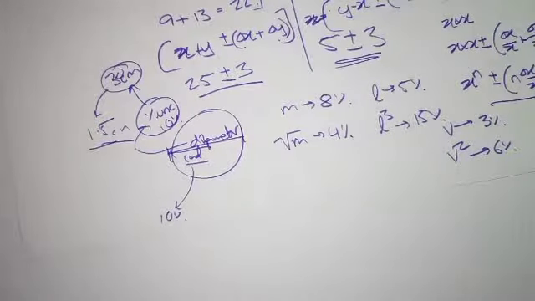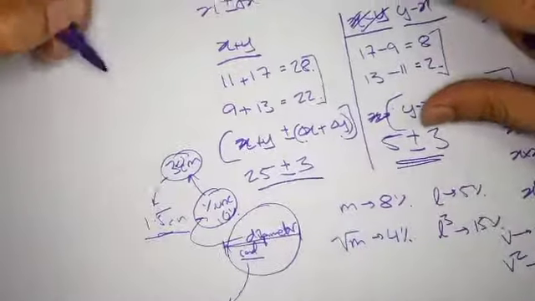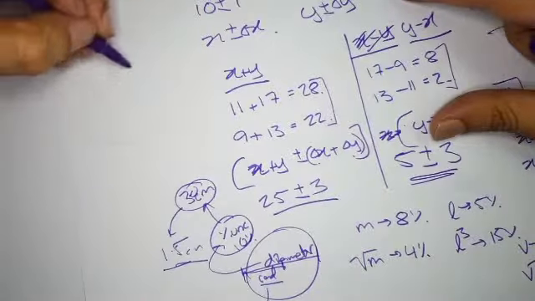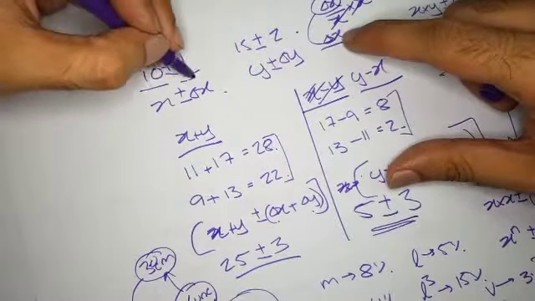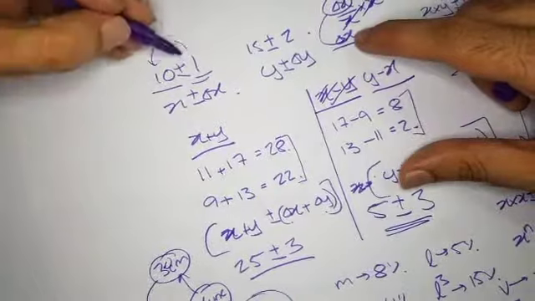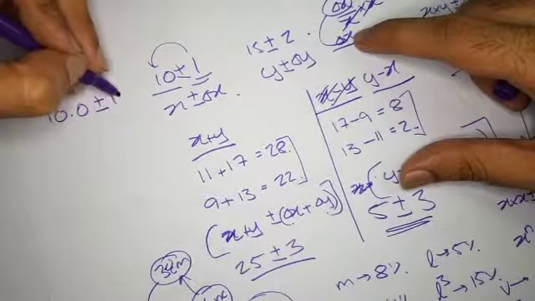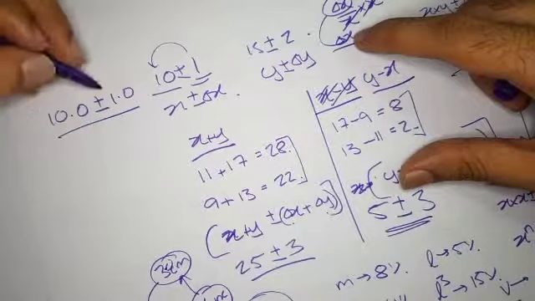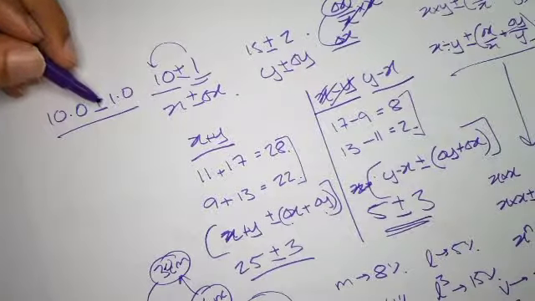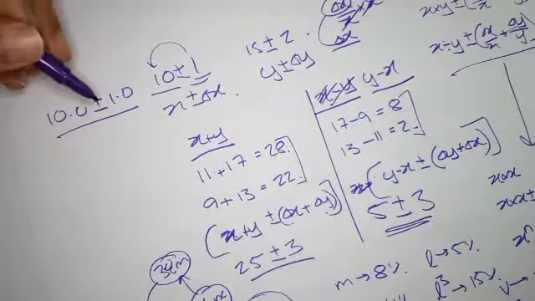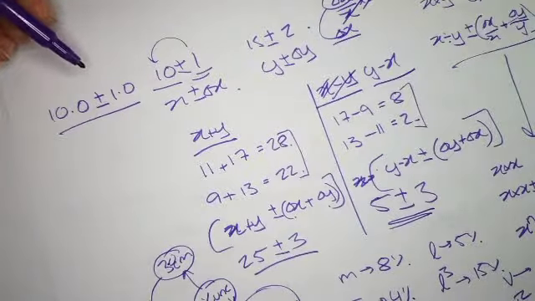These are the basic concepts of uncertainty. And please always remember, the most important thing is the number of decimal places of this must be equal to the number of decimal places of this. Instead of this, if I was to write 10.0, then I must write plus minus 1.0. I can't write anything other than this. Nothing more, nothing less.